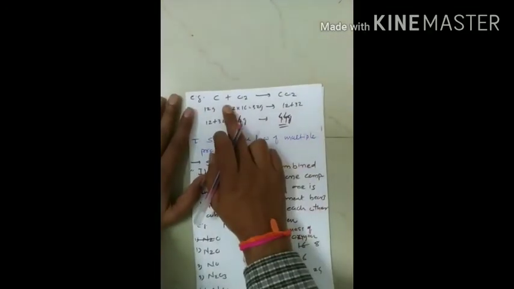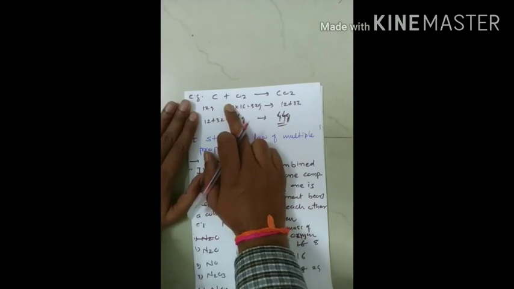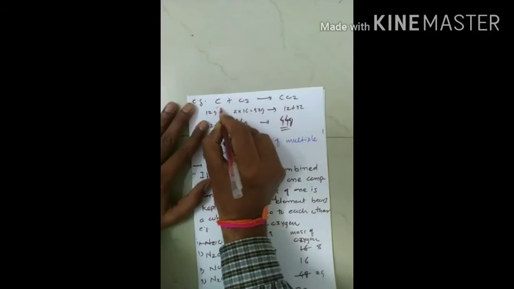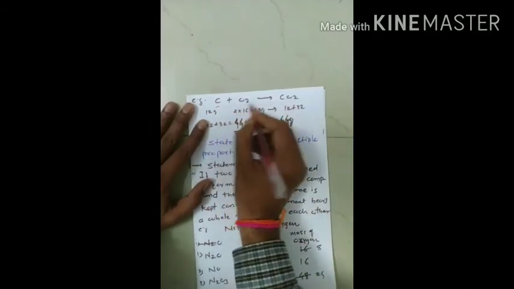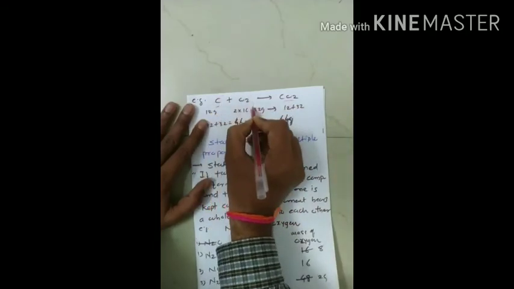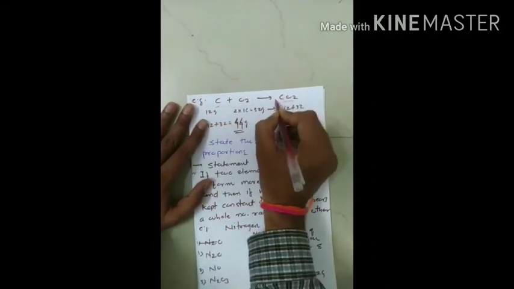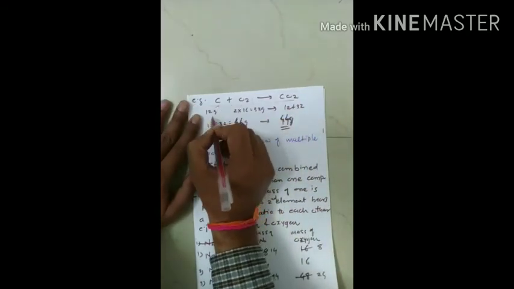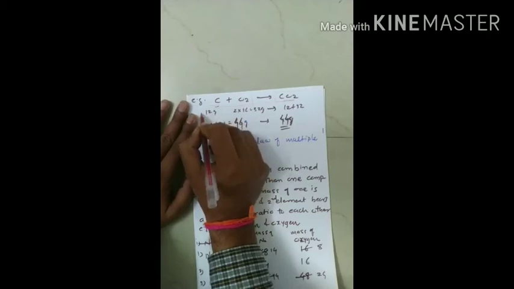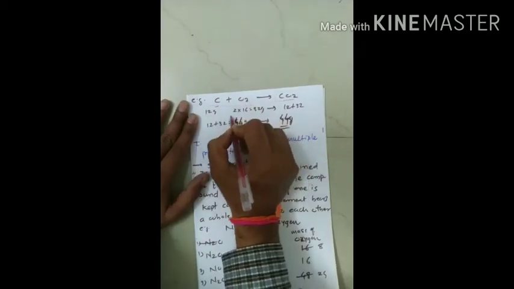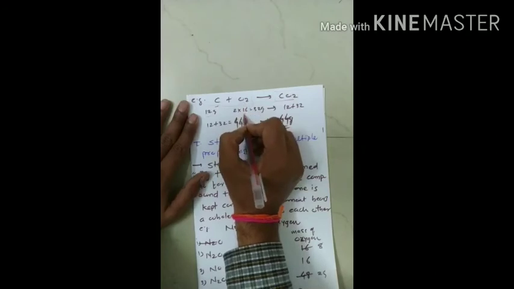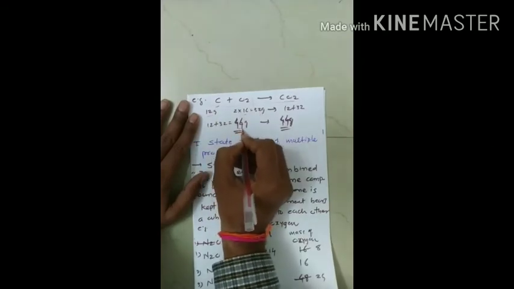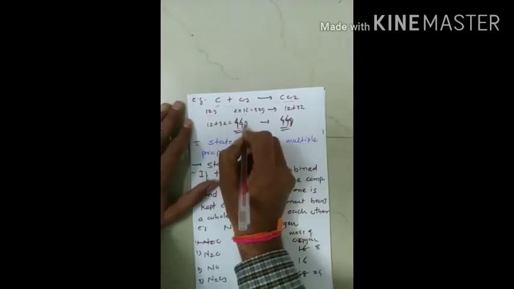Let us discuss the law of conservation of mass with an example. Take this reaction: carbon combined with oxygen gives CO2. This side is the reactant side, and this is the product side. Now calculate the mass of the reactant side. For carbon, the average atomic mass is 12, one atom, so 1 into 12. For oxygen, two atoms with average atomic mass 16, so 2 into 16, 32. Adding them, 12 plus 32, we get 44 gram, the molecular mass on the reactant side.